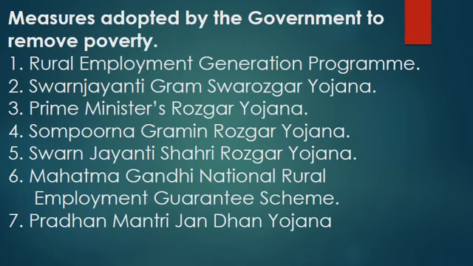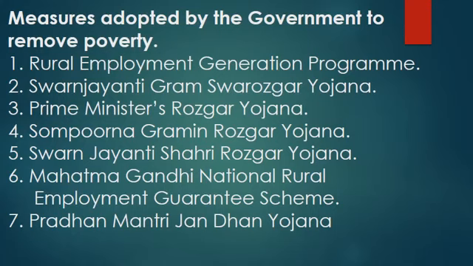Next program is the Prime Minister's Rojgar Yojana. This is also a self-employment program.